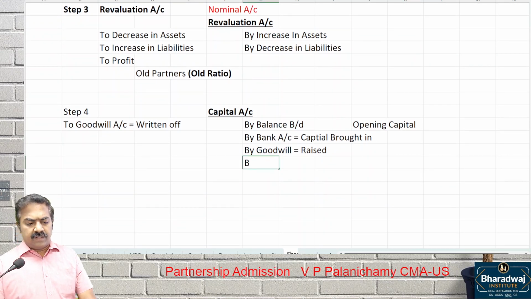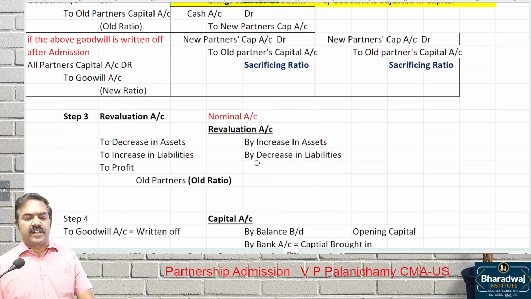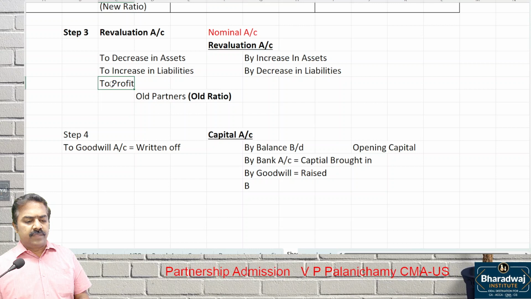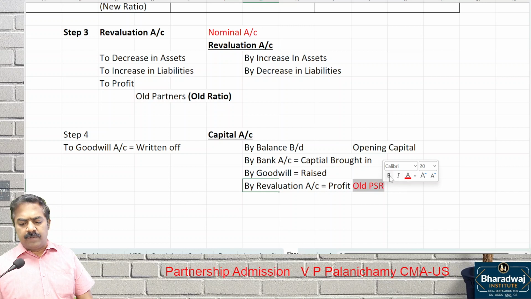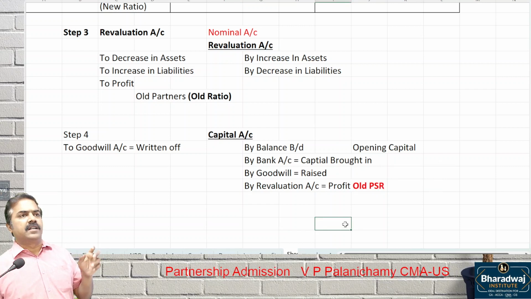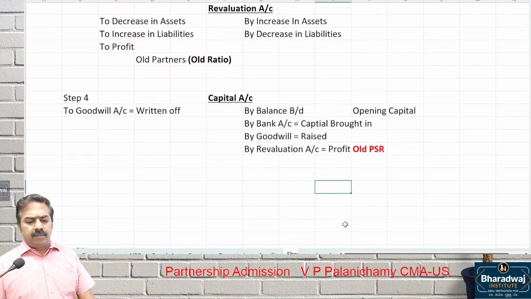Then, if there is a revaluation profit, what is the entry we pass? Revaluation account debit to whom? Old partners capital account in which ratio? Old ratio. Take it up. Revaluation account profit will be transferred in old profit sharing ratio to old partners. This account will be prepared in columnar format. If there are 3 partners, 3 columns on the debit side and 3 columns on the credit side. By revaluation account, in old profit sharing ratio you will transfer.